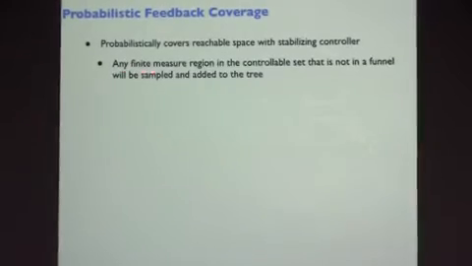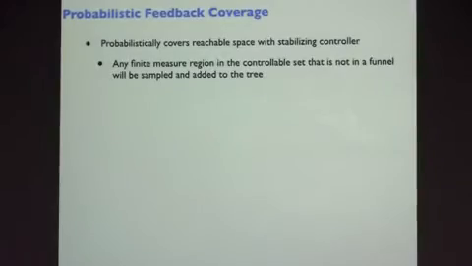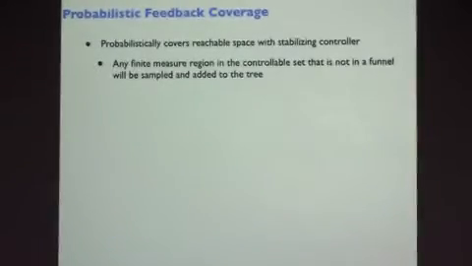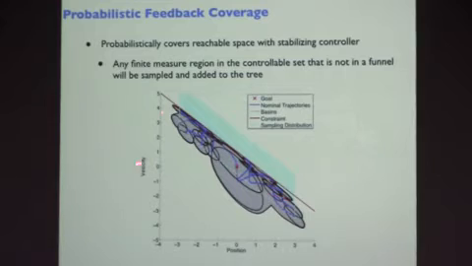Okay, so because any finite measure region in a controllable set that's not in somebody's funnel will eventually be sampled, even at random, and then eventually retrieved by trajectory optimization. So we can construct artificial examples where we know that the system can't cross this red line, it's supposed to get to this goal, and the algorithm will just start populating, approximating this red line with ellipsoids in that case. That was the representation we used that day, that will eventually fill that space.